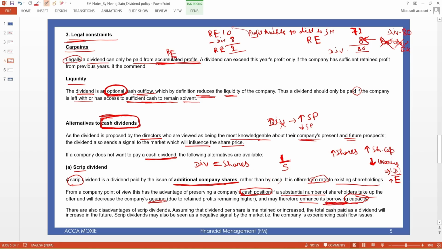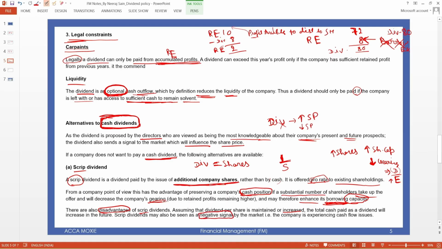There are also disadvantages of a scrip dividend. Assuming that dividend per share is maintained or increased, the total cash paid as dividend will increase in future. A scrip dividend may also be seen as a negative signal.